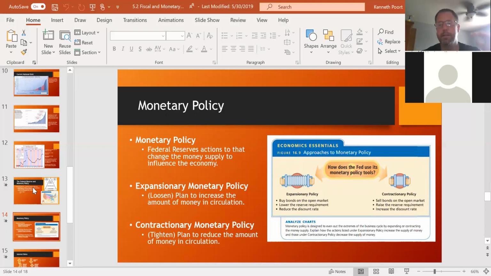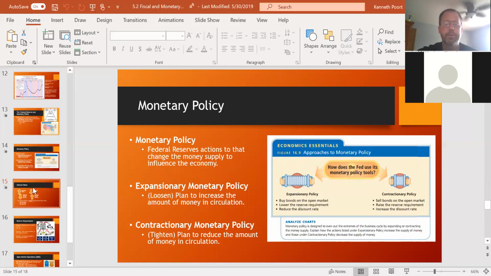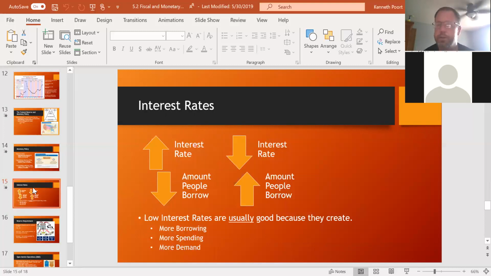Because they might see these small speed bumps, then all of a sudden it starts going like this, and they're going to say, hey, we're going up too quick. We need to do contractionary policy. And some ways they do that is through things like interest rates. Interest rates play a huge role in whether or not you and I are going to go borrow money to get a car loan, a home loan, or credit cards.